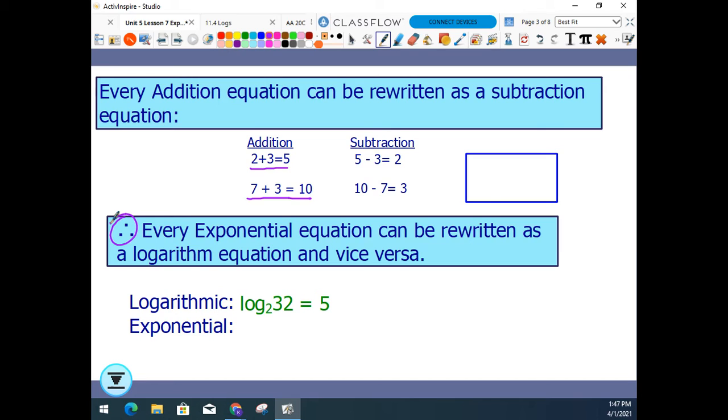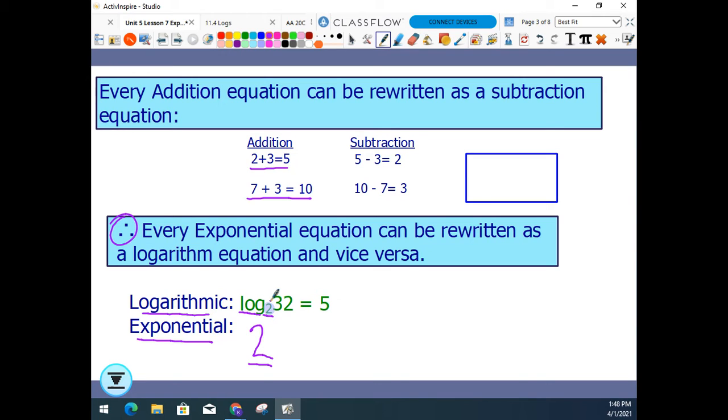For example, log base 2 of 32 equals 5 could be rewritten as an exponential equation. The one thing they will always have in common is the base. So remember, this is the base of the log, the only part that is subscripted. The base of the log always becomes the base exponentially. They always will match. For the logarithm, you're going to see the word log. For the exponent, you're not going to see log, you're just going to see an exponent.